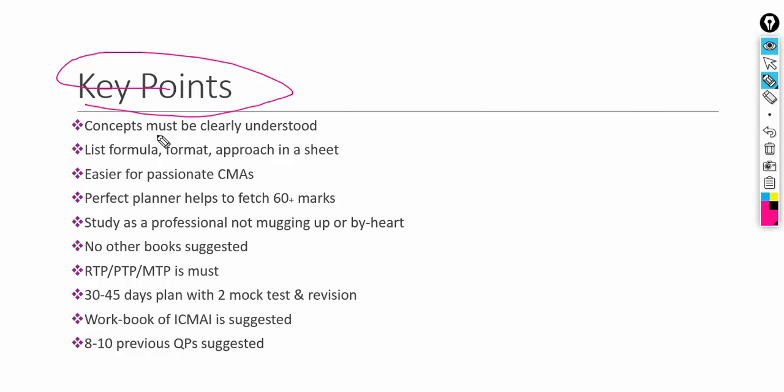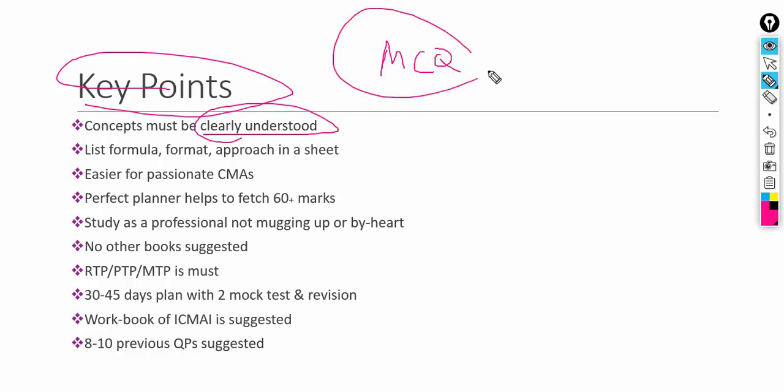Concepts must be clearly understood. I already mentioned to you guys, MCQ questions should not be ignored in this subject because they carry very good weightage. If you're strong in the theory and the basics, it becomes easier to get good marks in the MCQ section.